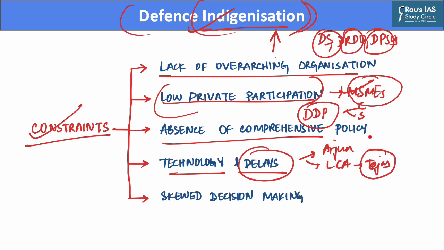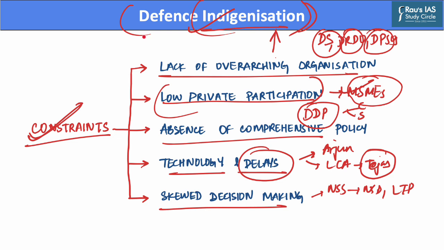Further, these efforts to promote indigenization suffer from skewed decision making, as currently there is a lack of military inputs in decision making. National security strategy suffers, due to which India has flaws such as the absence of a national security doctrine and long-term planning.